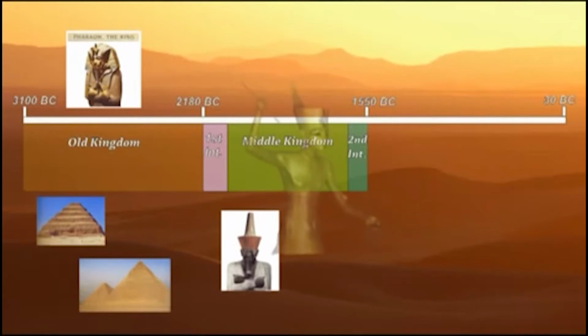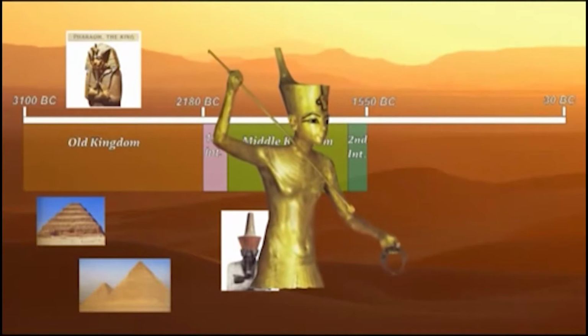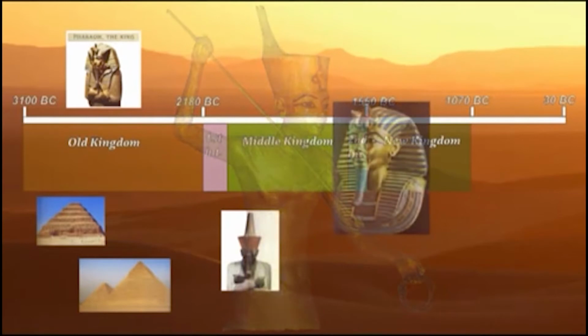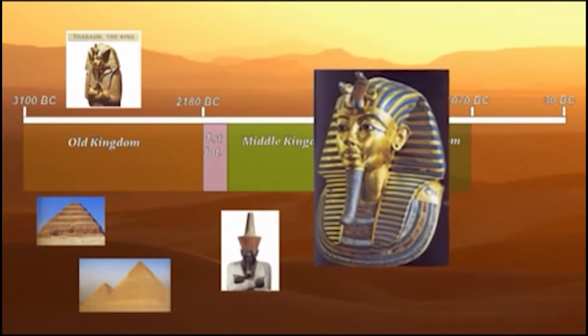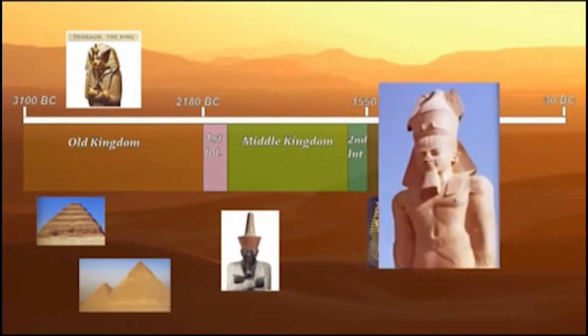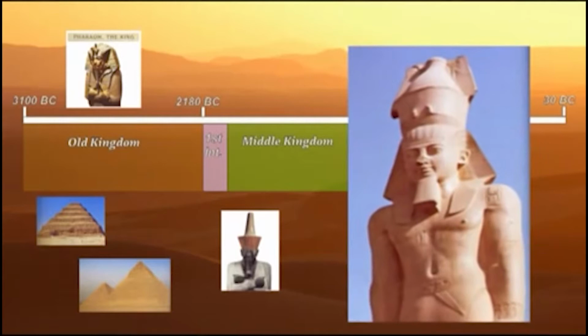And so began its most prosperous and successful era, known as the New Kingdom. This is the period in which the most well-known of the Egyptian kings lived. Tutankhamun, the boy pharaoh of the 18th dynasty, followed some 50 years later by the great Ramses II.